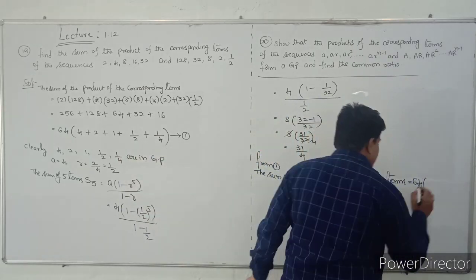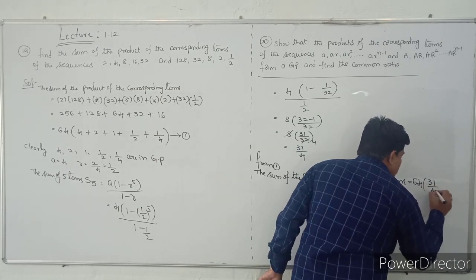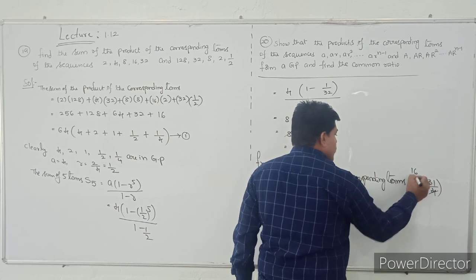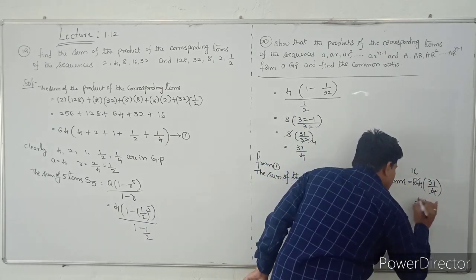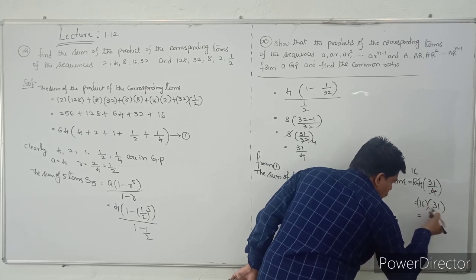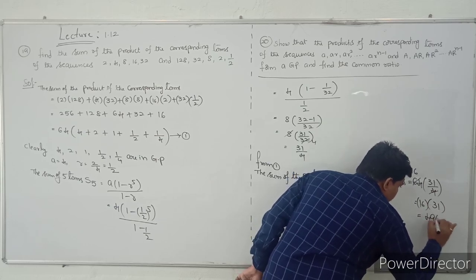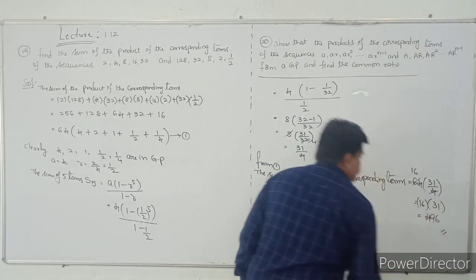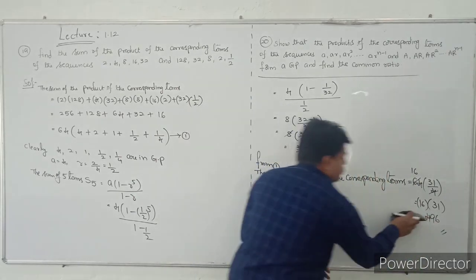This value is nothing but 31 by 4. You can cancel this value with 16. So that is equal to 16 into 31, which is nothing but 496. So see that value, 496.